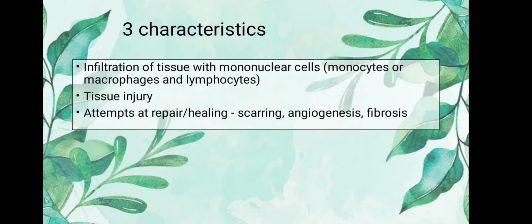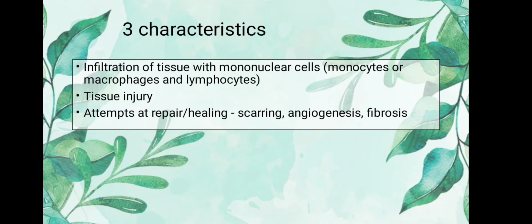So the three basic characteristics of chronic inflammation are: number one, infiltration of tissue with mononuclear cells, that is monocytes or macrophages, and lymphocytes. Number two is tissue injury, and number three is attempts at repair or healing, which includes scarring, angiogenesis, and fibrosis. These three characteristics will always be present in chronic inflammation, no matter where it is happening or who is causing it.